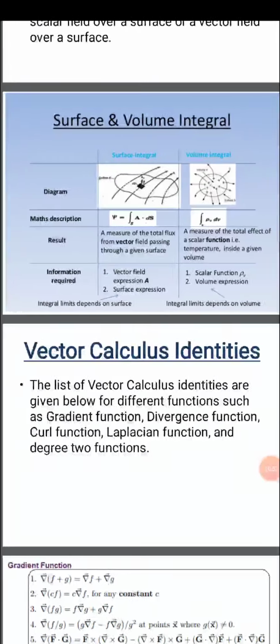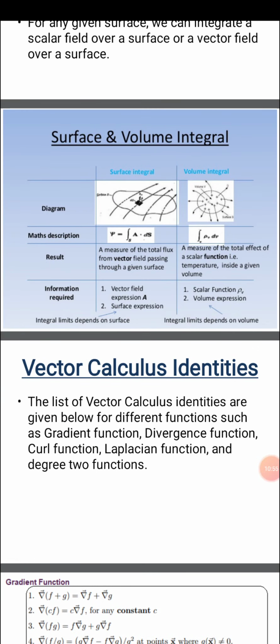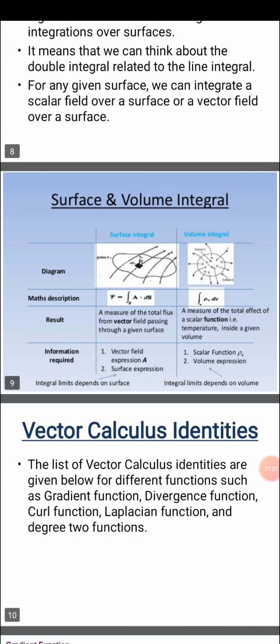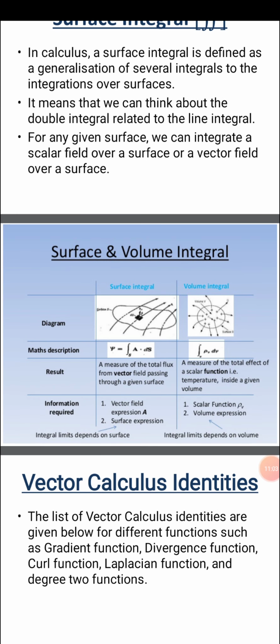These are some basic differences between line integral, surface integral and volume integral. In short, a surface integral is an integral related to the surface of any object only.